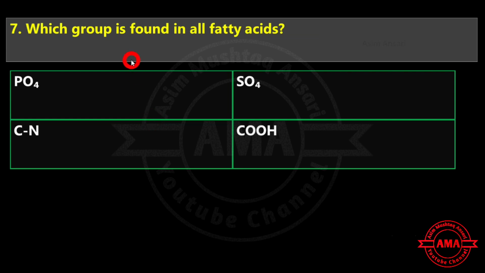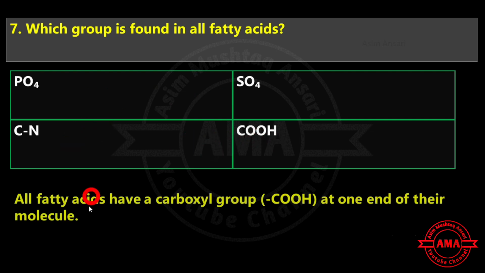Next is which group is found in an fatty acid? PO4, SO4, CN or C double bond OOH. There all fatty acids have a carboxylic group at one end of their molecule. So the exact answer is C double bond OOH.